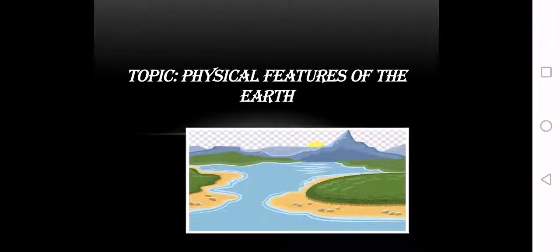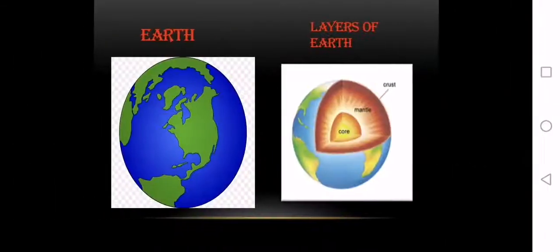Now class, see the first topic for this week, which is physical features of the earth, which means the natural features of our planet. In this lecture, I will give you the overview of this topic, so listen to me carefully. So students, do you know that our earth is covered by water and land, and it's round in shape just like a ball?